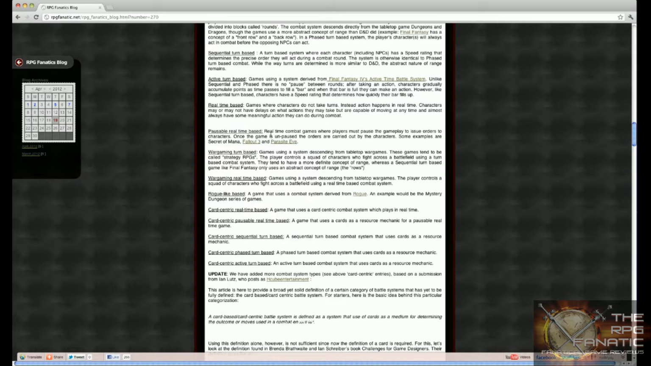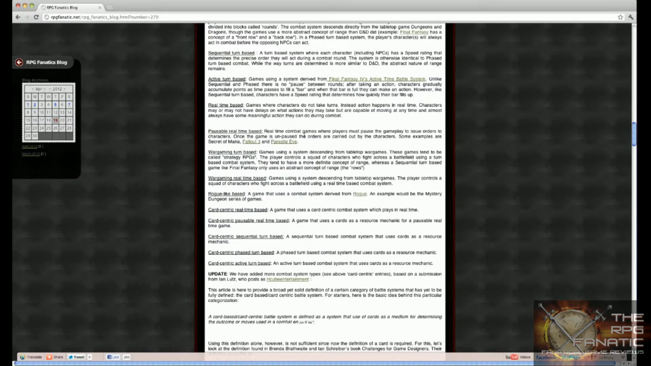Pausable real-time based. This is where things get a little bit trickier. Real-time combat games where players must pause the gameplay to issue orders to characters. Once the game is unpaused, the orders are carried out by the characters. Some examples are Secret of Mana, Fallout 3, and Parasite Eve.